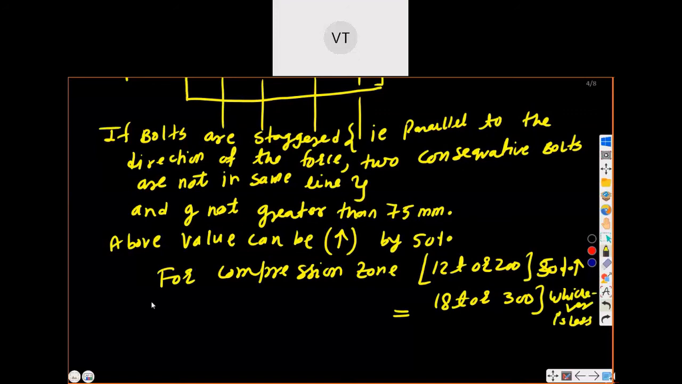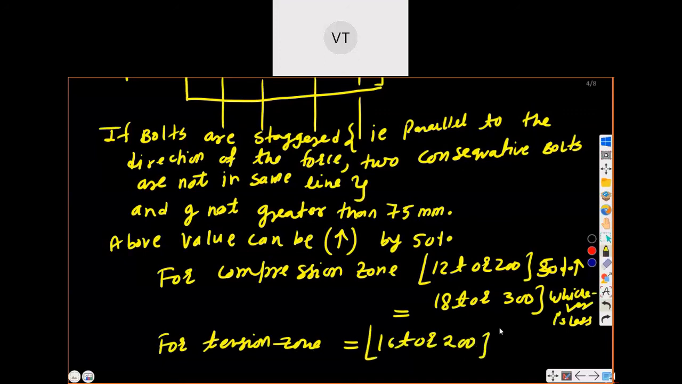Let us do the last one for today, for the tension zone. The tension zone initial value was 16t or 200. Again this has to be increased by 50%. If you increase 16 by 50% it will be 24t, or 300, whichever is less. Same statement. So I hope you understood this much.